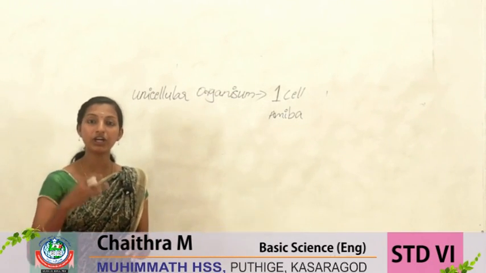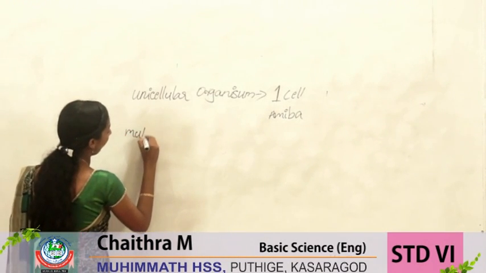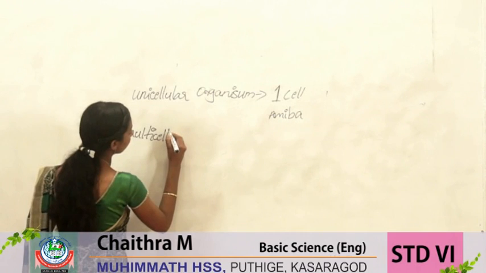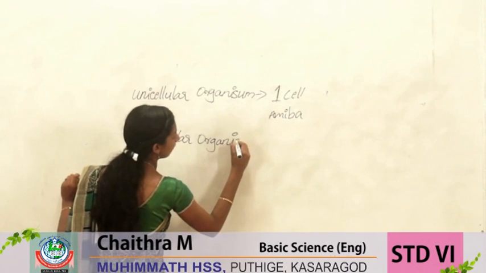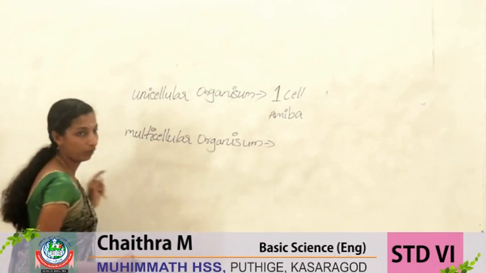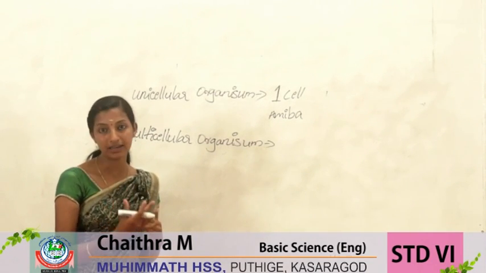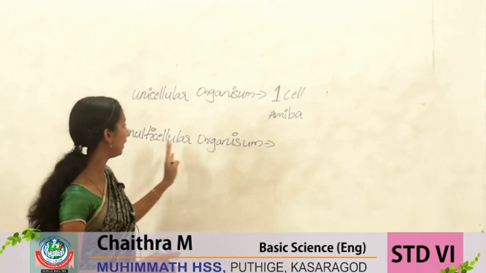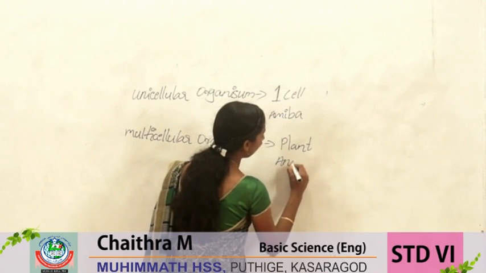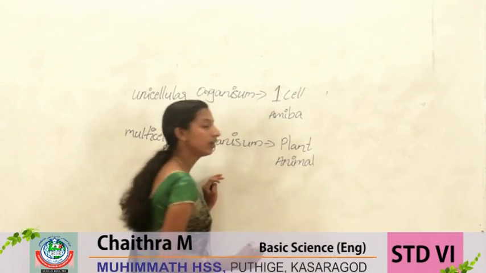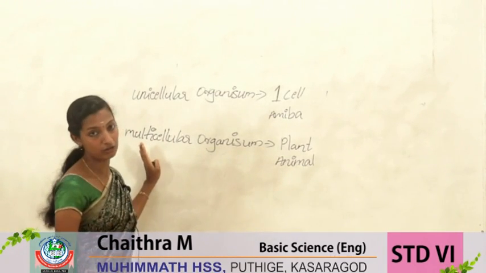The organism with more than one cell in its body is known as a multicellular organism. Multicellular organism means the organism which has more than one cell in its body. Plants, animals, humans are the examples for multicellular organism. Now, did you understand what is unicellular organism and multicellular organism?